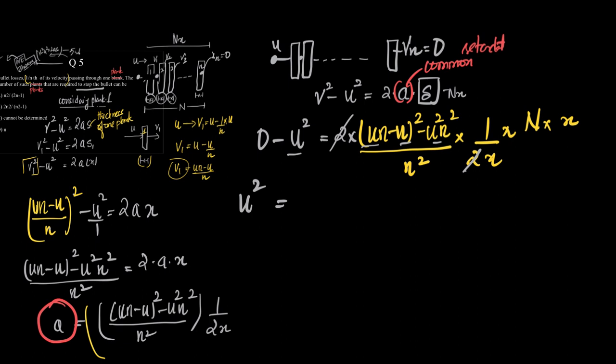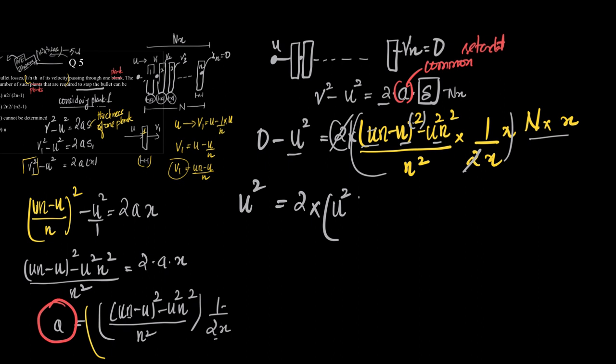Let me just check it. So we have 2, I've written 2 here. A, the value is u minus 1 by 2x. That is also written. And then we have s, which is n into x. So now we have 2 into, if we take u common here, since u is inside the bracket with power 2, while taking u as common, you should take the power also common.